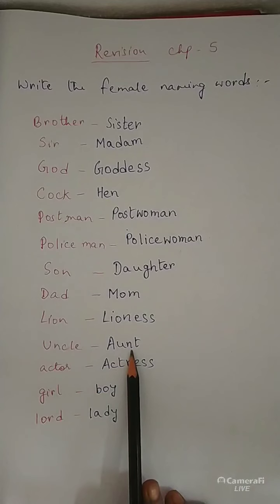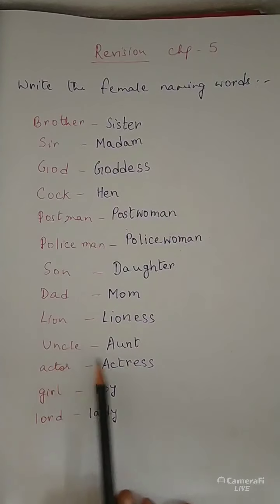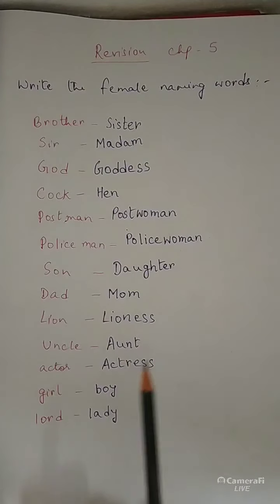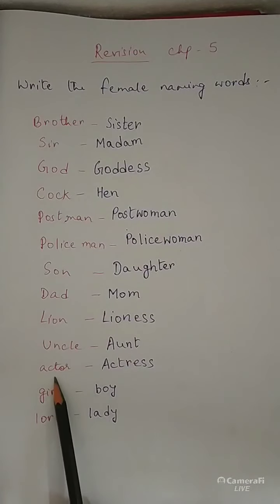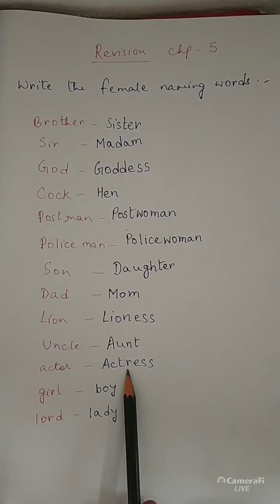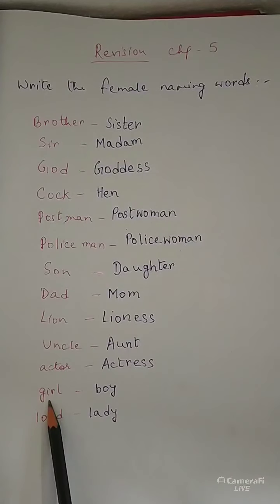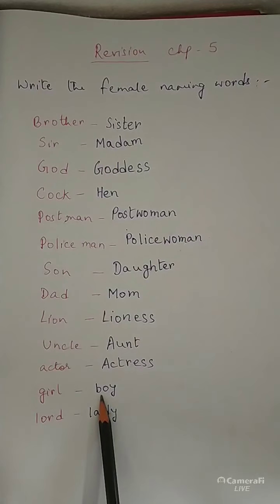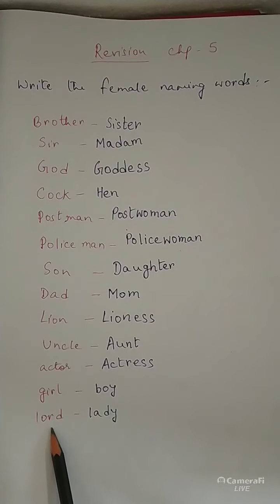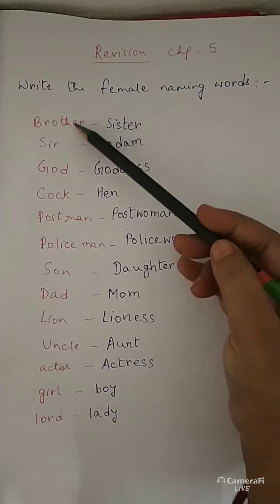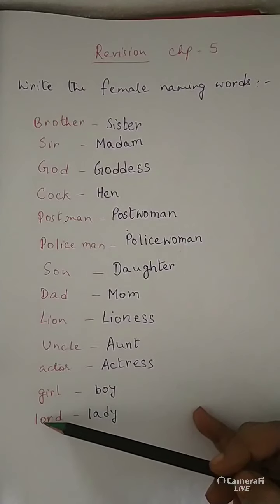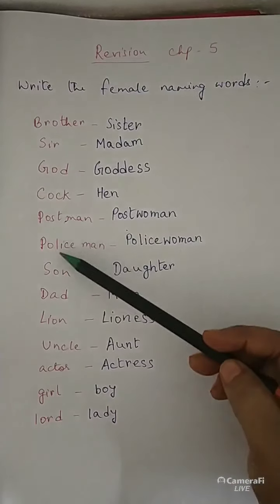Uncle, aunt. Actor, actress. Girl, boy. Lord, lady.